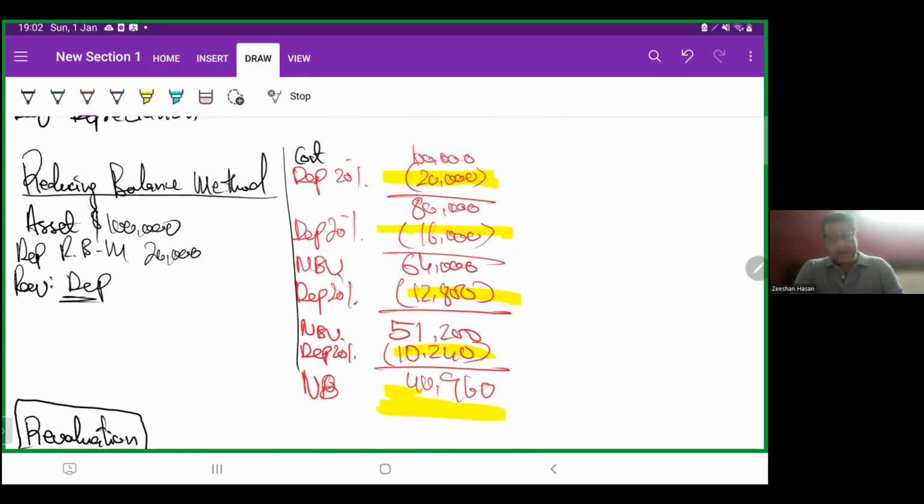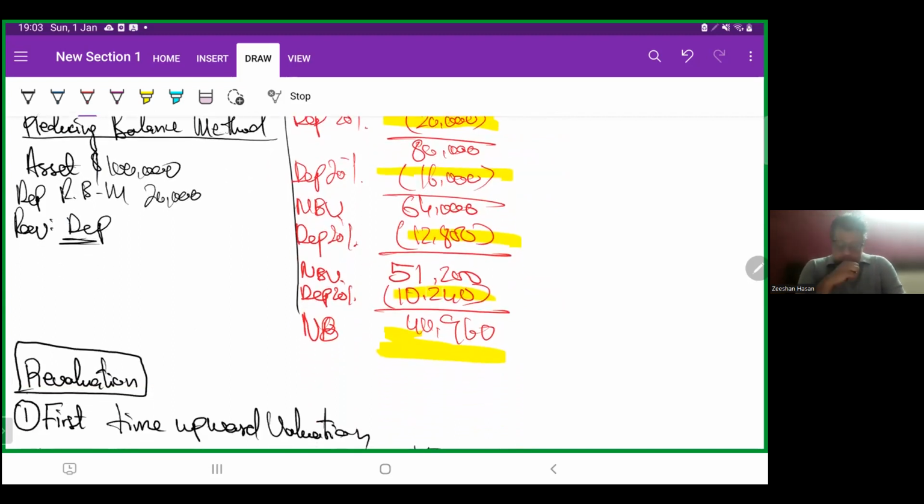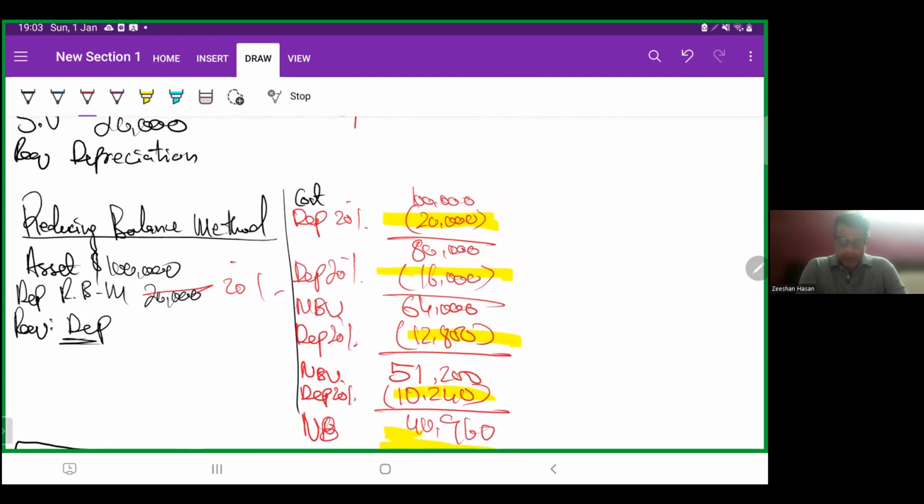Now we have another one, reducing balance method. It assumes that in earlier years, assets earn more, so we deduct more depreciation expense, and in later years it gets lesser and lesser. For example, asset cost is 100,000, depreciation is reducing balance method at 20%. Depreciation required is the requirement, right? So asset cost 100,000, depreciation 20%, 20,000.